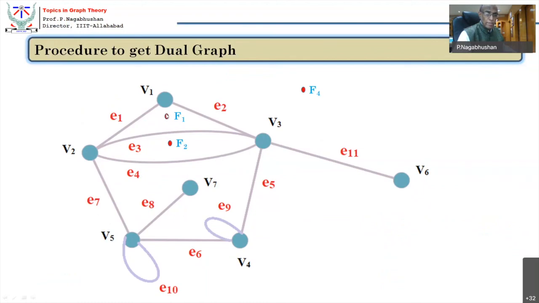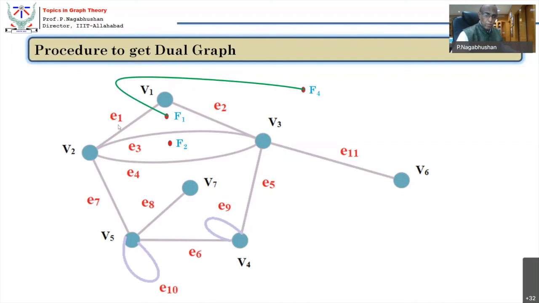So for this region F1, which are the adjacent regions? The region F1 is adjacent to F4. The region is adjacent to F2. Is it okay? So now you cut one edge. So E1 is the edge between F1 and F4. You cut this edge and put a new edge. The green edge cuts the old gray edge. All right, it cuts. And now this edge connects these two adjacent faces. Is that okay? This is the new edge, the dual. Is it all right? Is it clear to everybody?